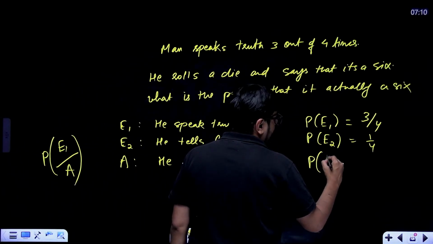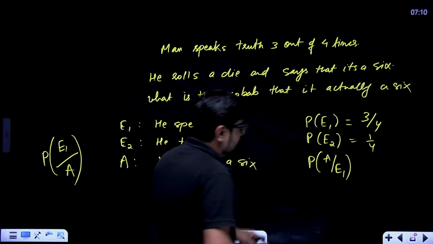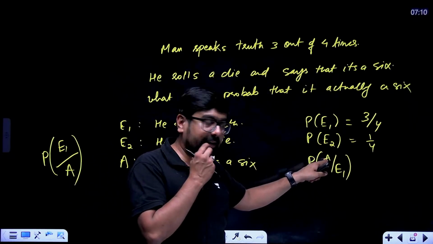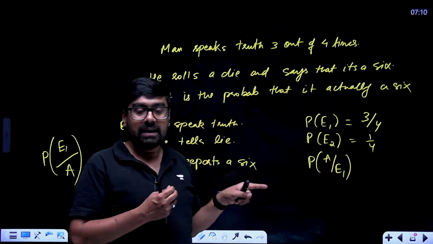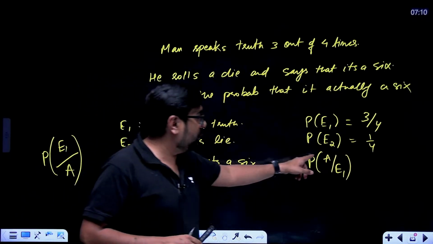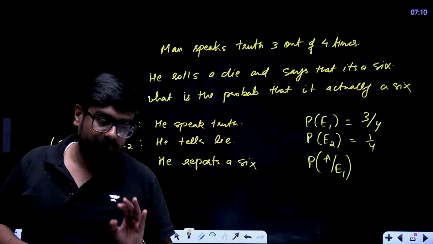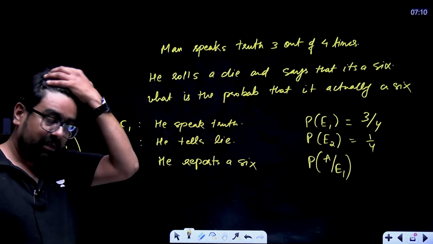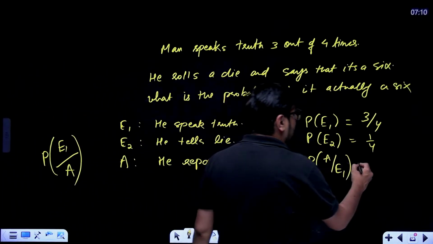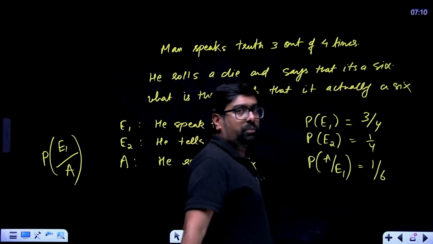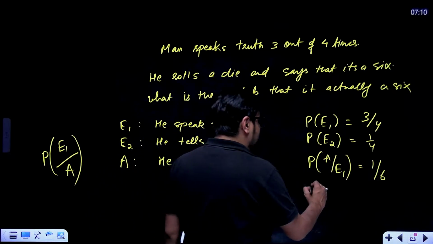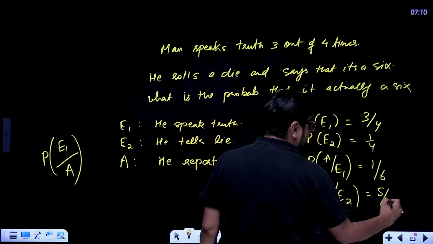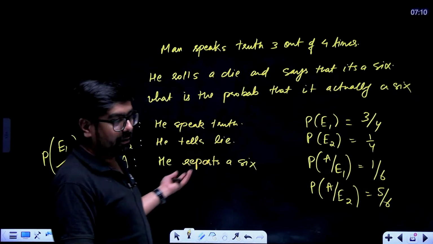P(A/E1). Now, listen carefully. How do we read this? That E1 has happened, that means he reported 6 and he is telling the truth. He reported 6 and he is telling the truth. Right? How many 6 are there? 1. 1 six is there. So probability of that is 1 by 6. If he is telling the truth, probability will become 1 by 6. And if he is telling the lie, then probability is 5 by 6. That's it. Put it in the formula.